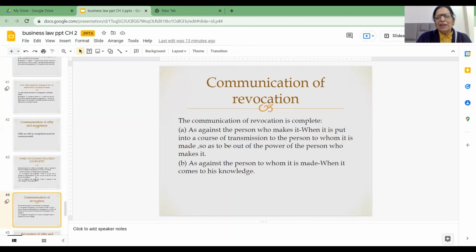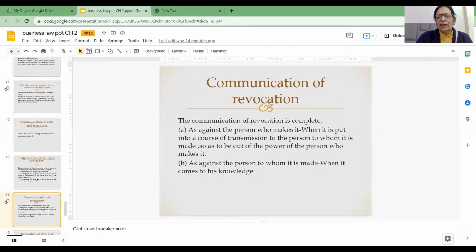Till 6th of July in the morning, it has not been accepted yet. A makes up his mind that he wants to withdraw his offer. He writes another letter of revocation, which reaches B on 6th of July in the morning. Then in that case, friends, the question of acceptance of offer does not arise because the offer has lapsed now. Offer has been revoked. So offer should always be accepted before it is revoked.